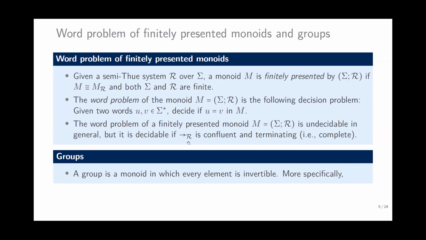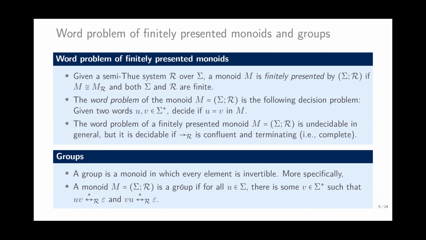Confluent means that if a string can be rewritten to two different strings using the rewrite system, they can be joined. It is joinable if it is confluent. Terminating means there is no infinite chain of rewrites using R. A group is a monoid in which every element is invertible. More specifically, a monoid is a group if for all U in the alphabet, there is some V such that UV and VU are invertible.